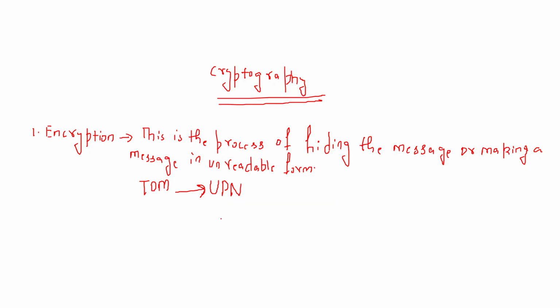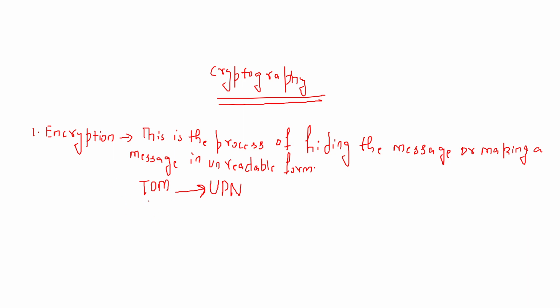So what I did is I converted this message to another form using the logic that I will replace every alphabet of the word Tom by its next subsequent alphabet, right? This way I am hiding my message, and this process we call encryption.